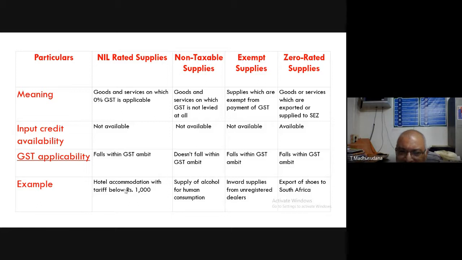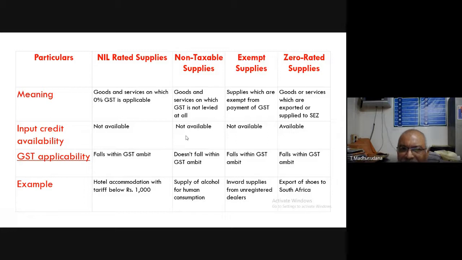But if the rent is above 1000 rupees, you have to pay GST. That's how the nil rated supplies example works. In the same hotel, you will find luxury rooms or suite rooms which are more than 1000 rupees. For that, they will charge GST apart from rent.